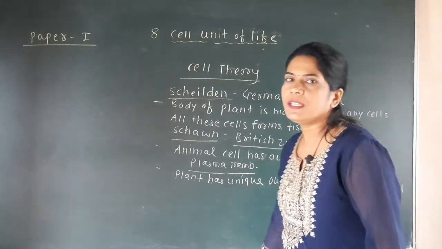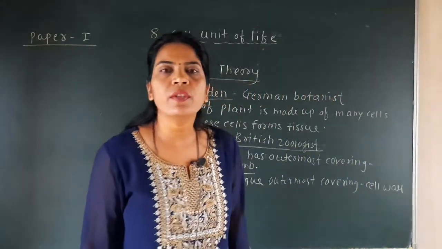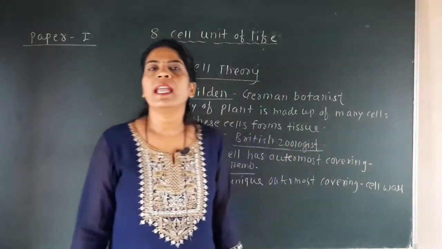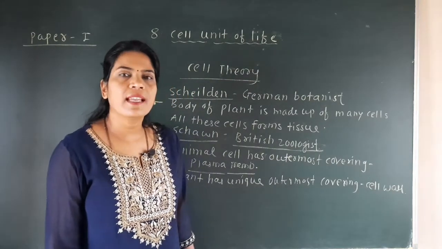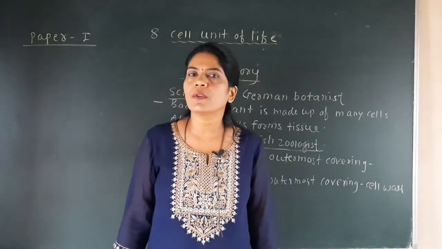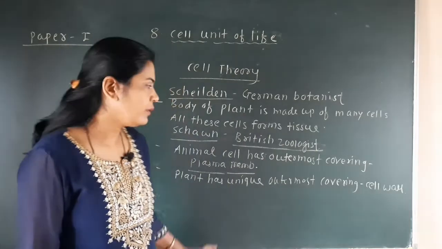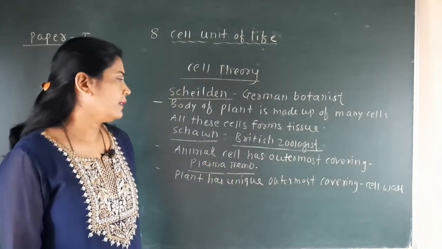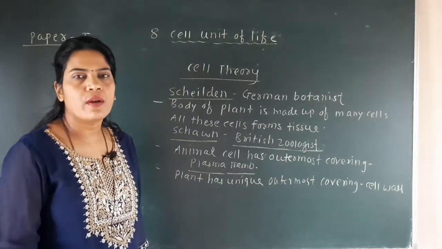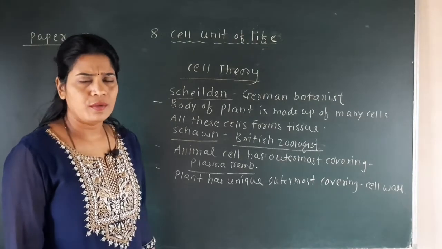So see here, the plasma membrane is the outermost covering of the animal cell, and the cell wall is the outermost unique covering of the plant cell. These two things were discovered by the scientist Schwann, who is called a British zoologist.